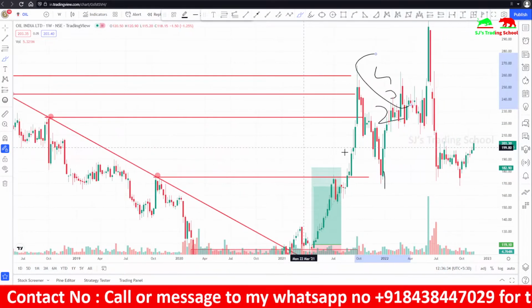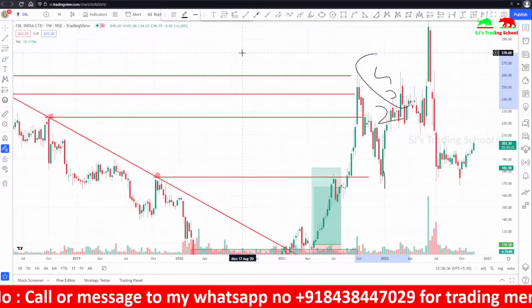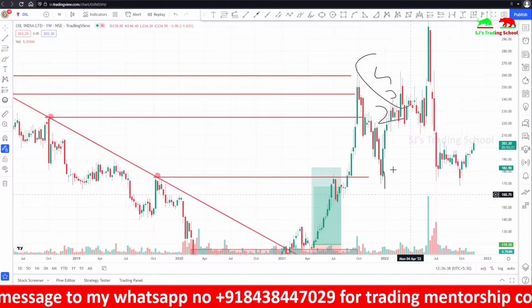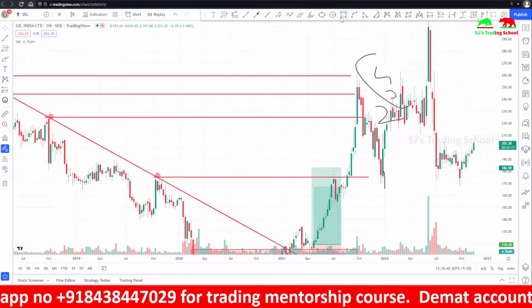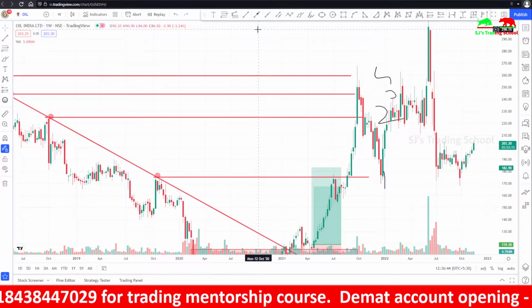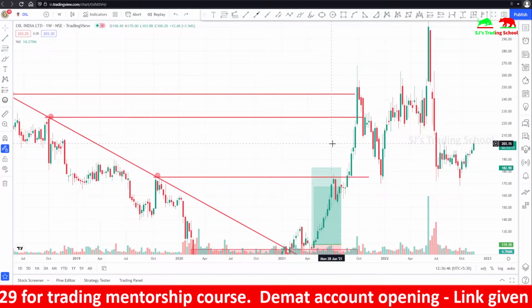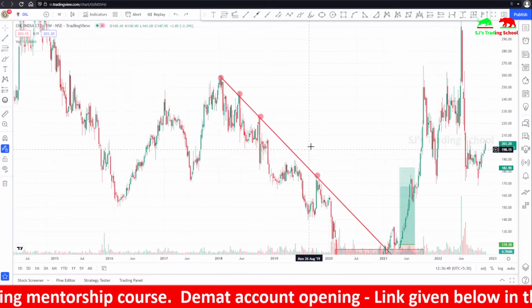This is keeping your targets based upon resistance, but you can also keep your targets based upon Fibonacci retracements. I will bring a separate video for the Fibonacci retracement. So you can keep targets in several ways. This is how trading is done.